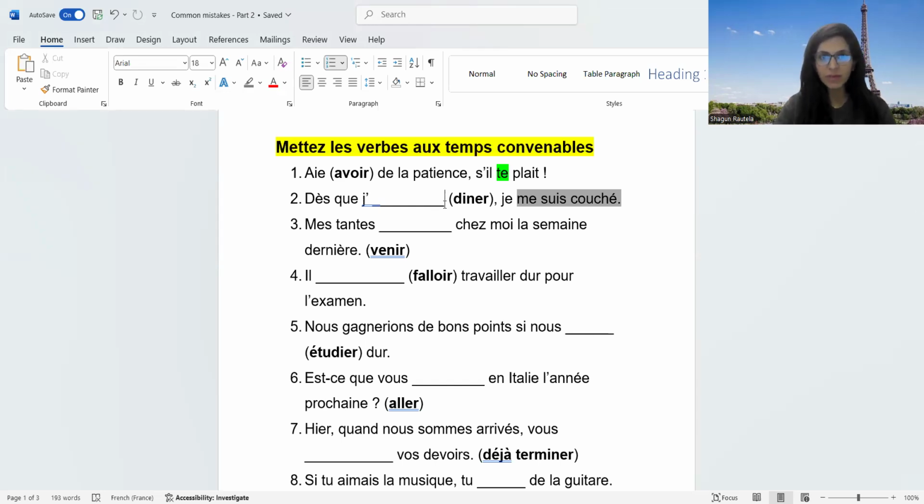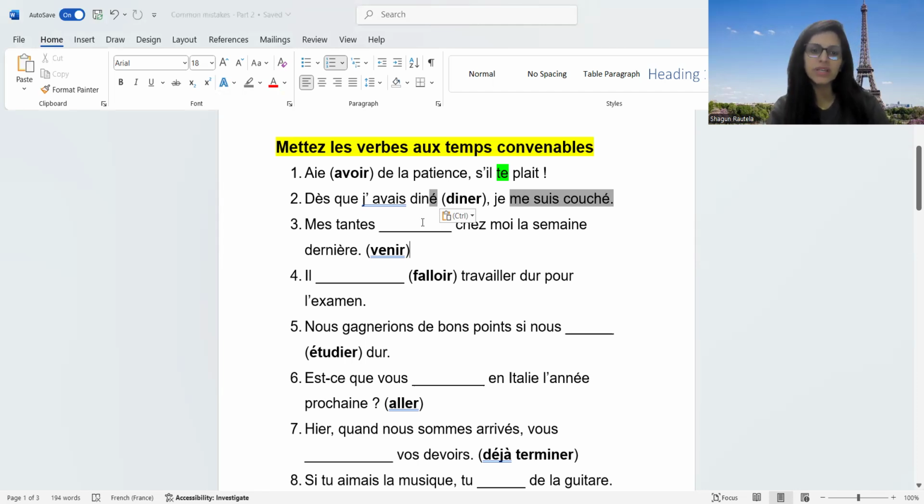In combination, we have passé composé, and we have the keyword déjà. Absolutely, plus-que-parfait is the answer. Okay, so déjà. The second thing, j'avais dîné. How do you conjugate plus-que-parfait? J'avais dîné. Avoir or être in the imperfect plus the past participle. We'll also write an accent here in the past participle.